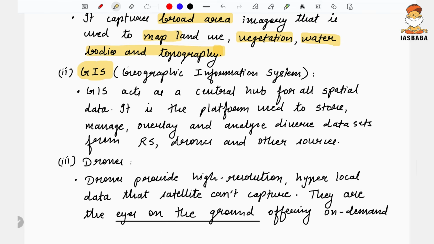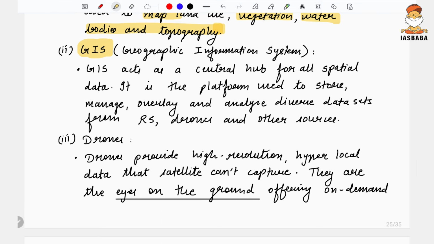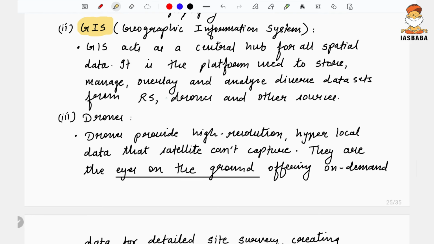GIS, the geographical information system, acts as a central hub for all the spatial data. It is a platform used to store, manage, overlay, and analyze diverse data sets from remote sensing, drones, and other sources.